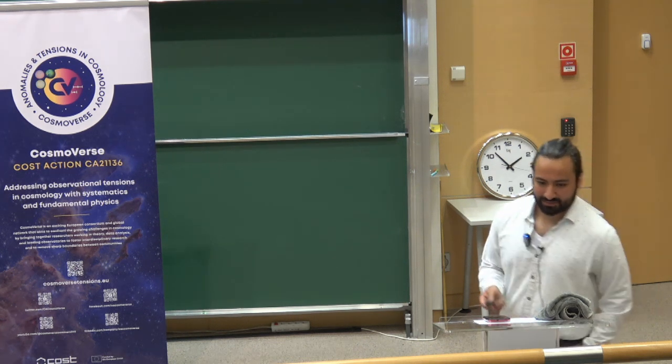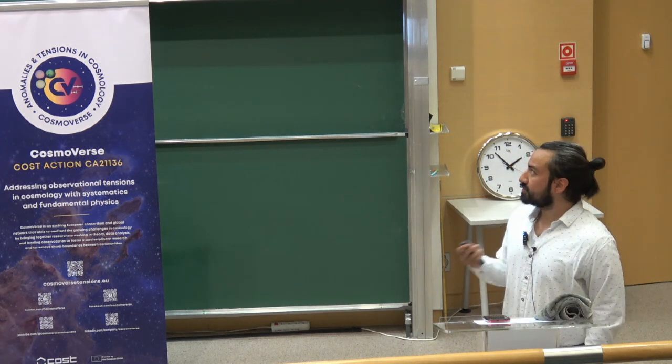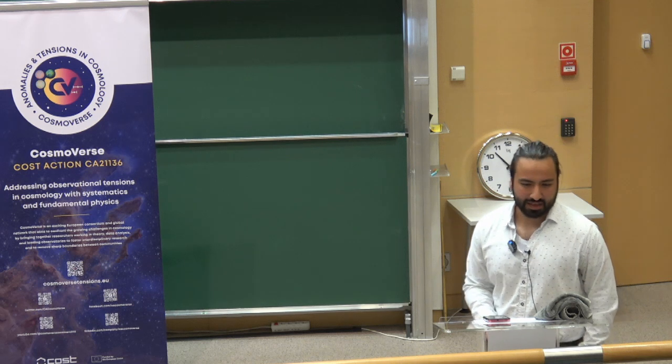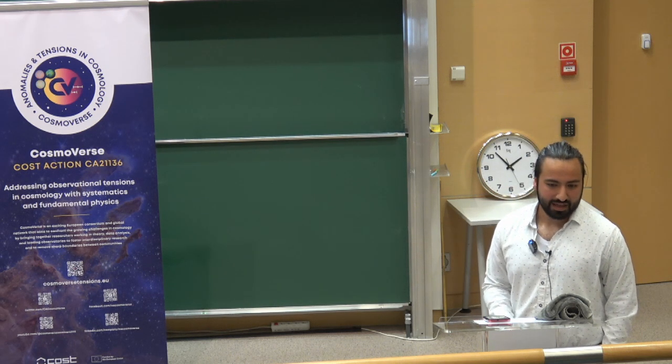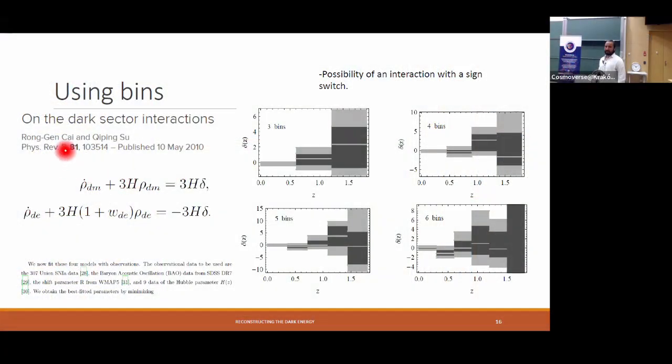Some examples in the literature have also used model-independent reconstructions. I think one of the first and oldest ones is this one by Cai and others, where they reconstructed this delta right here. This delta has to do with the interaction in this way. These are the continuity equations he reconstructed, and he used the bins approach, varying the number of bins: 3, 4, 5, and 6.